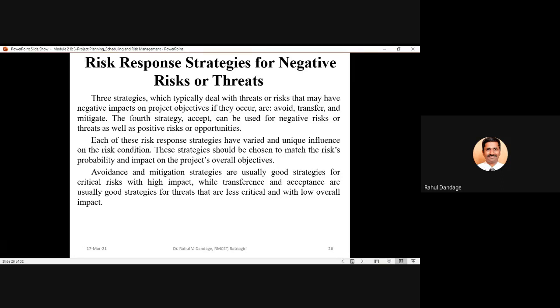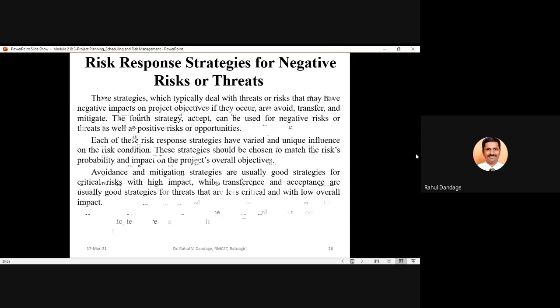So out of these four, when you have the risks which are critical, having a very huge impact on project objectives, then preferably the two strategies which can be applied, either one of them or a combination of them, are avoidance and mitigation. On the other hand, if the risk categories are less critical, their effect is low, their impact is low, then the other two strategies, either transferring the risk or accepting the risk, can be used.